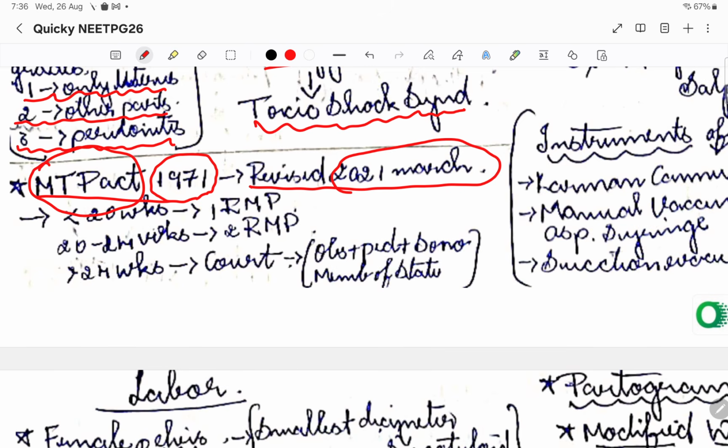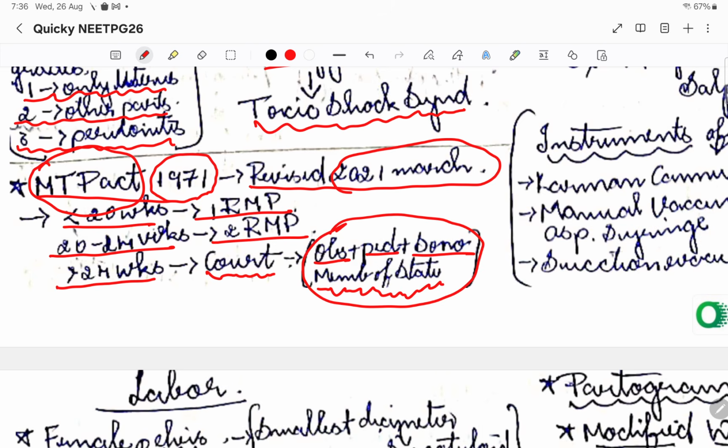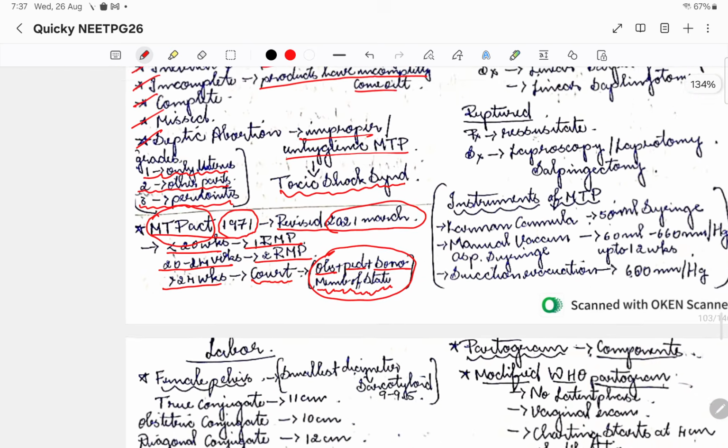The current guidelines: if it is less than 20 weeks, 1 RMP is enough. For 20 to 24 weeks, 2 RMPs are required. If it is more than 24 weeks, we should go to court, and the court will appoint a board with an obstetrician, pediatrician, and sonologist. The new guidelines also require a member of the state on the board. So these are the 4 people on the board with respect to the MTP Act.